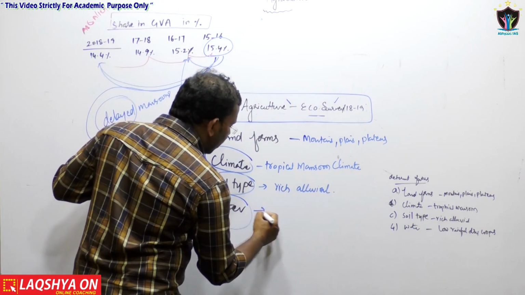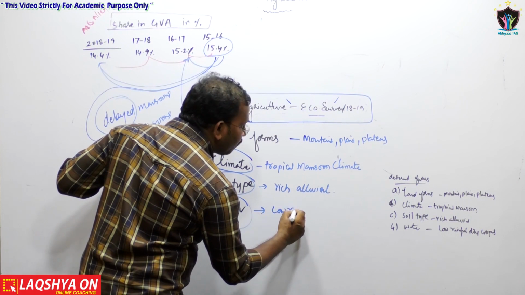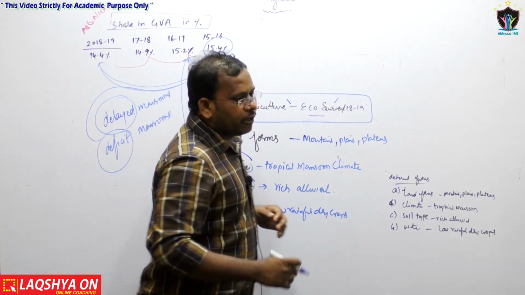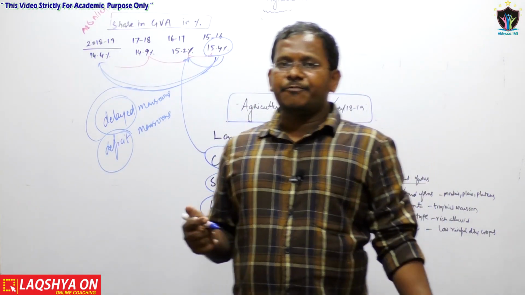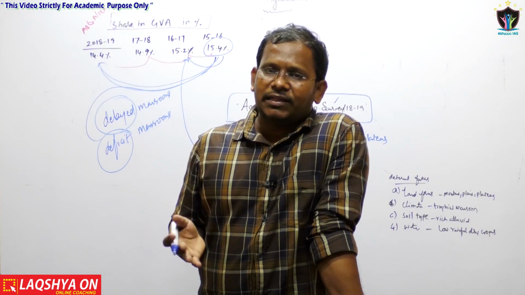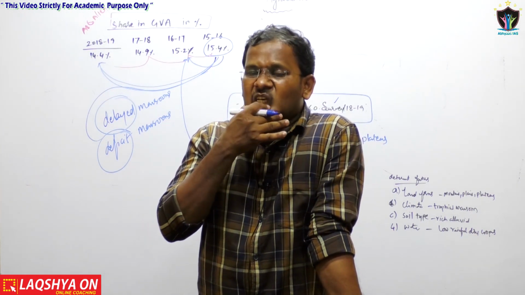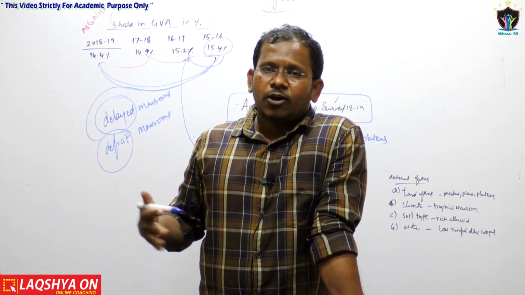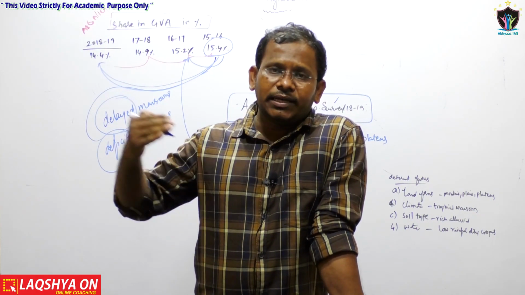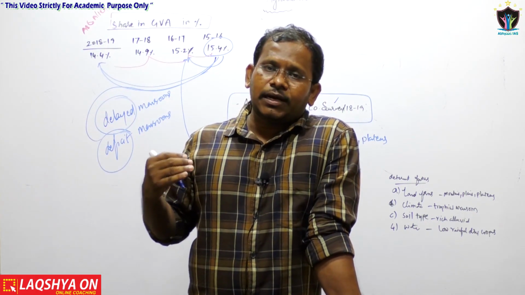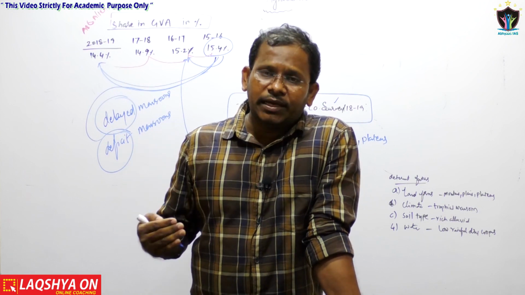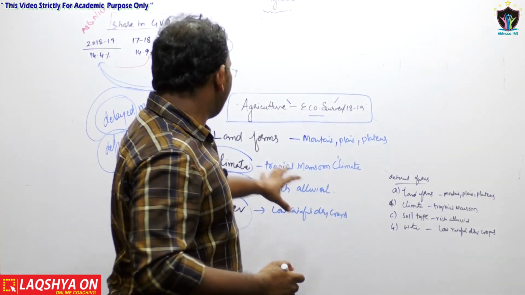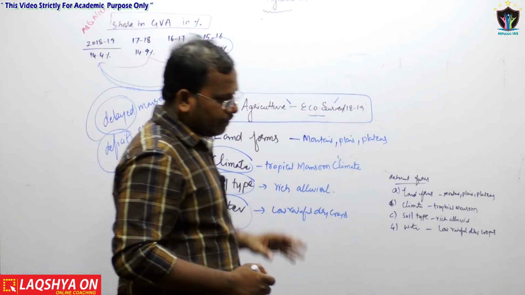Our crops depend on low rainfall. Dry crops are grown in India, and only around 60% of the total operational land holdings have irrigation facilities. The remaining 40% do not have irrigation facilities. Now we need to look at what kind of dams can be built when there is no irrigation facility, and what kind of crops can be grown, which are said to be rain-fed areas or rain-fed crops. Now these are the four important factors of agriculture development.